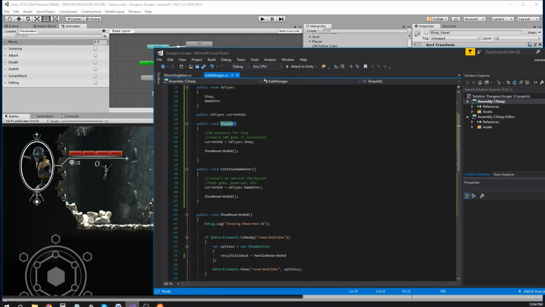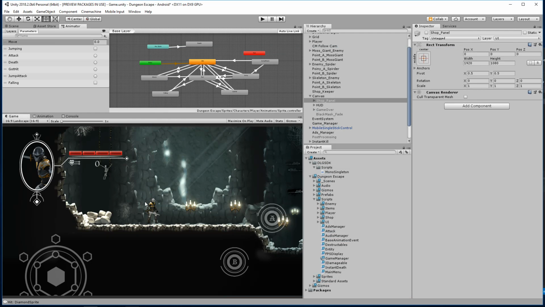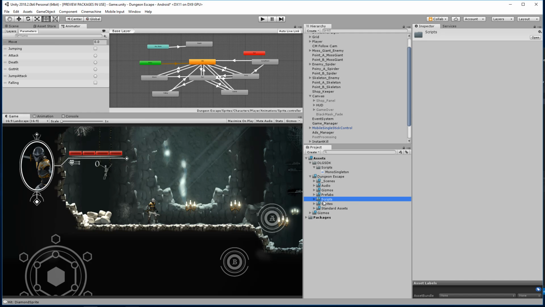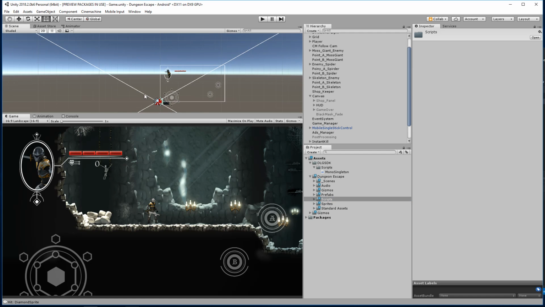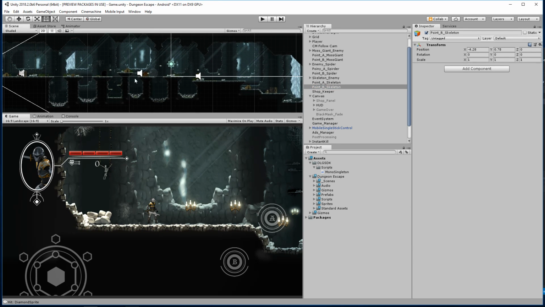All right, so the next part here is to create the continue game over section. So current ad type is going to be game over, and we're calling the show rewarded ad. And now we need to actually create our checkpoint system. So how do I go about creating the checkpoint system? Essentially, throughout the map, Al is gonna be placing checkpoint locations to where he would like them to be.